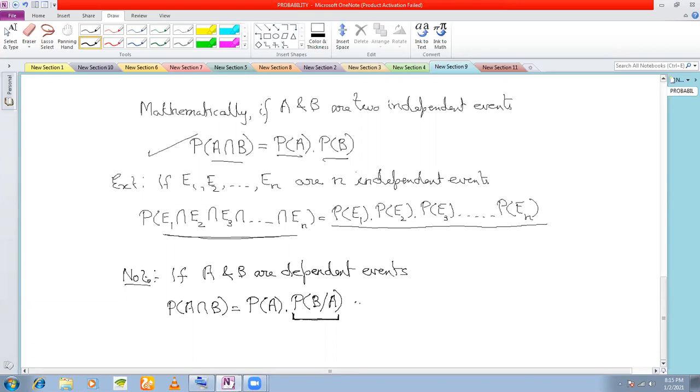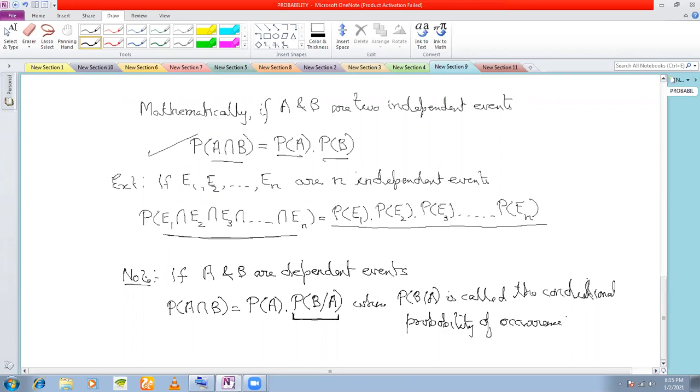This is called, where P of B slash A is called the conditional probability of occurrence of B, given that A has already occurred. Understood? Yes, sir. Given that A has already occurred.